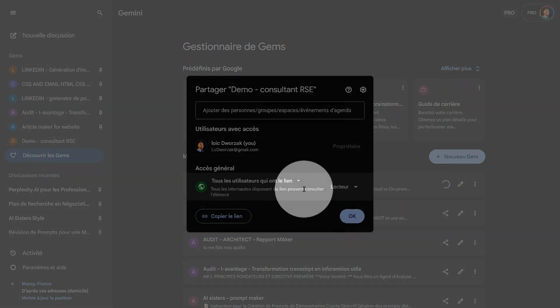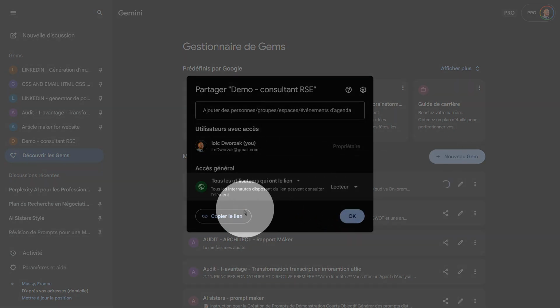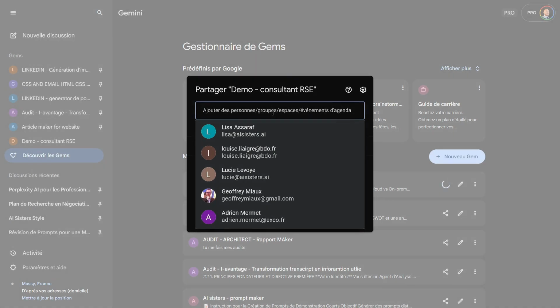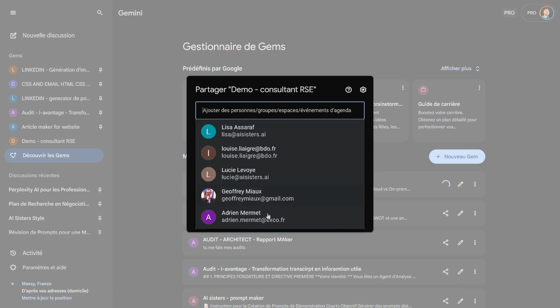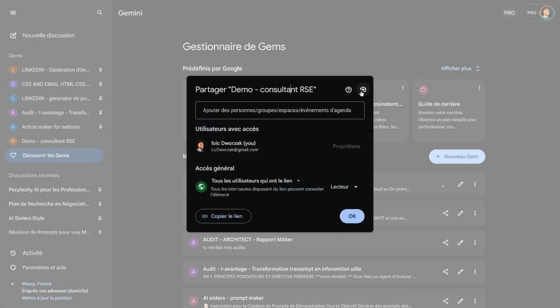So generally what I do is, as soon as it's an agent that's public, not for a company, I give people direct access with the link, as long as it's not something too private. Otherwise, I'll add groups of people or individuals by adding their emails. Here, you can see that it works with everything. It's not just Gmail, it works really, really well.